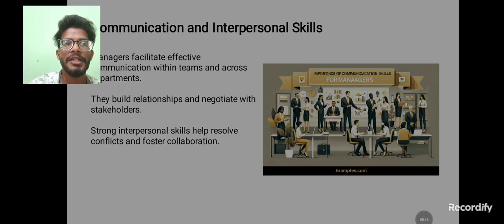Next, communication and interpersonal skills. I already mentioned communication is one of the most important keys in the manager sense. So managers facilitate effective communication with the teams and across all the departments, not only a particular one. We should go for the entire thing. They build relationships and negotiate with the stakeholders. While communicating, which will build the relationship, as you all know, it is sharing feelings or emotions from one person to another person. It is a major role of communication. So strong interpersonal skills help resolve conflicts and foster collaboration. Because of communication, we can go more for collaborations.